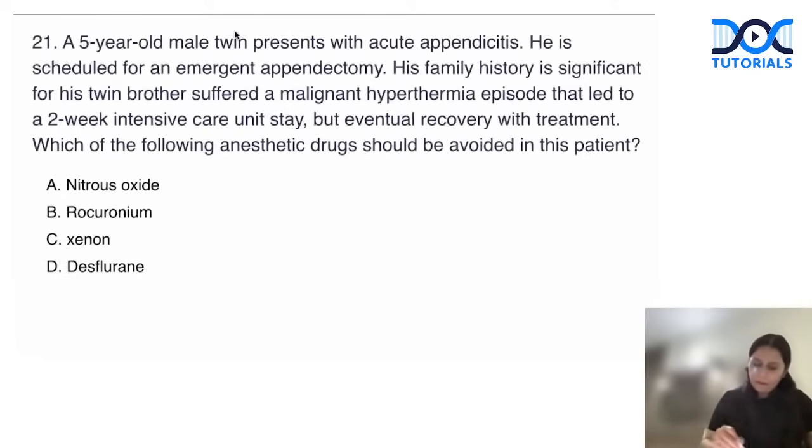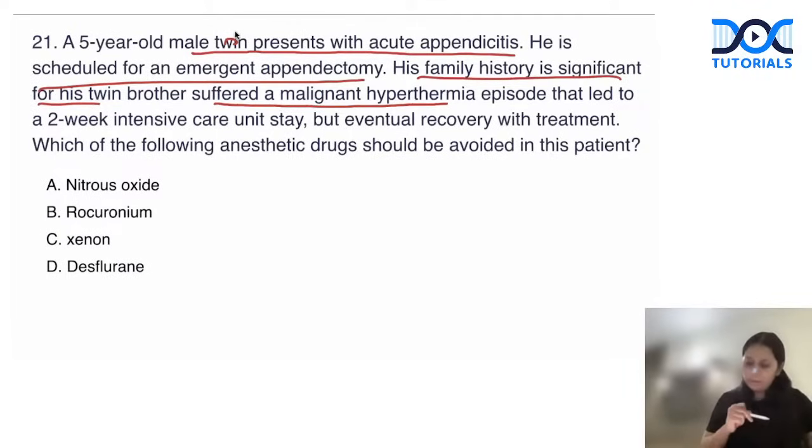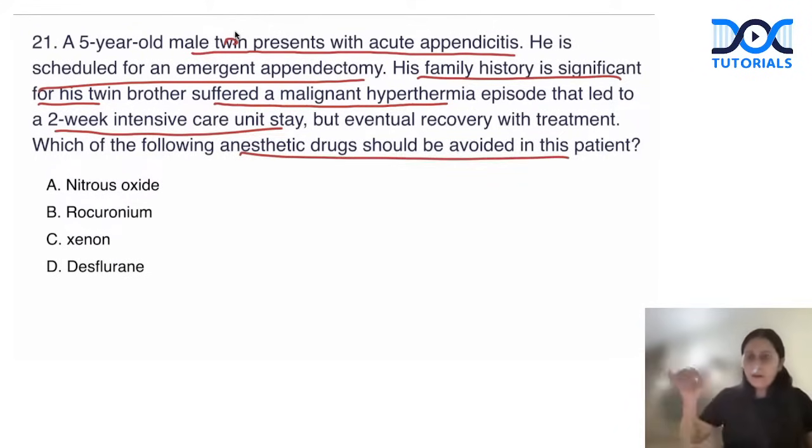Okay, coming on to the 21st question. A 5-year-old male twin presents with acute appendicitis. He is scheduled for emergency appendectomy. His family history is significant, as his twin brother suffered from a malignant hypothermia episode that led to a 2-week intensive care unit stay. Simple. He has a family history of malignant hypothermia. Which of the following drugs should be avoided? So a twin brother of the patient had a history of malignant hypothermia. Which drug should be avoided?